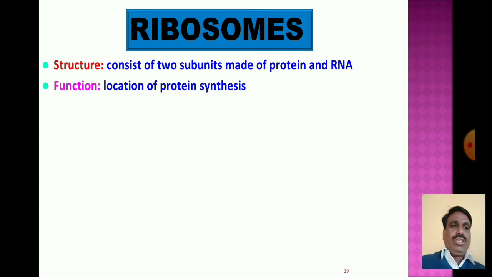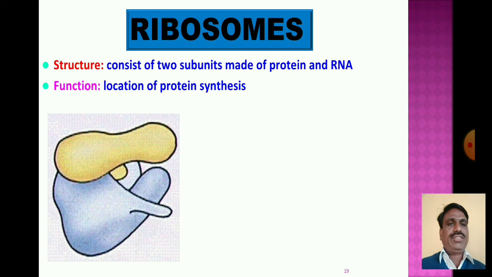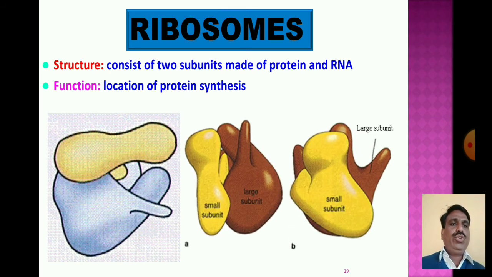Function of this ribosome: a location for protein synthesis, having two subunits, known as the 70S and 50S. So these ribosomes, which are useful for protein synthesis, then go to the endoplasmic reticulum.